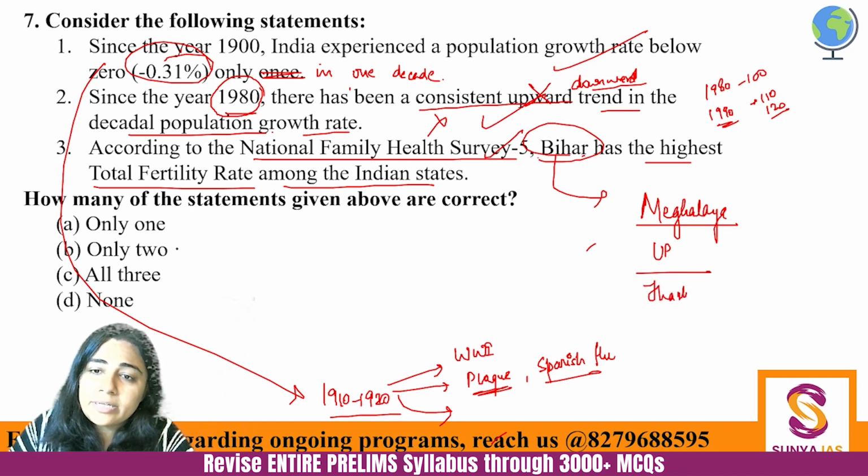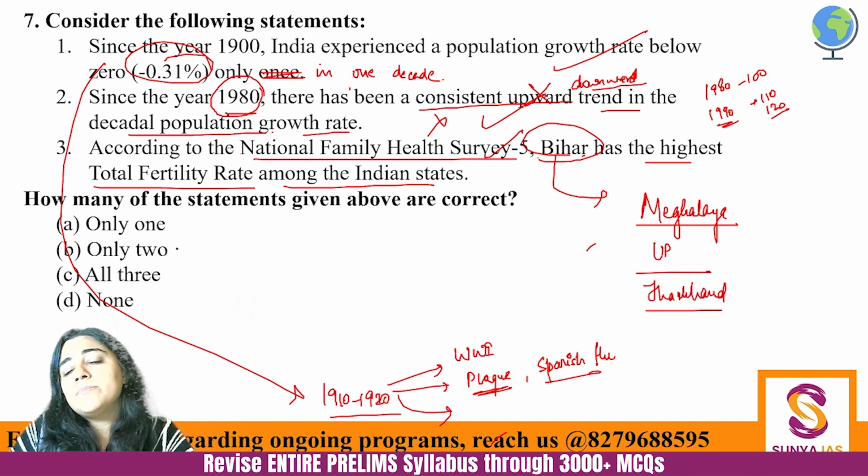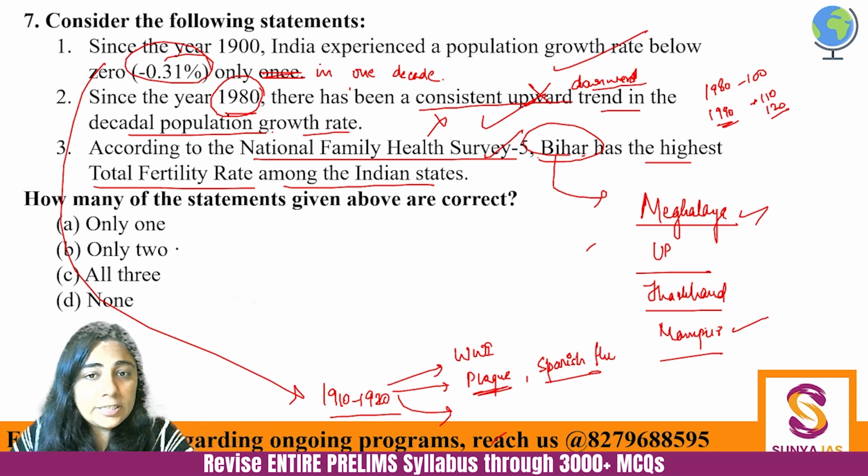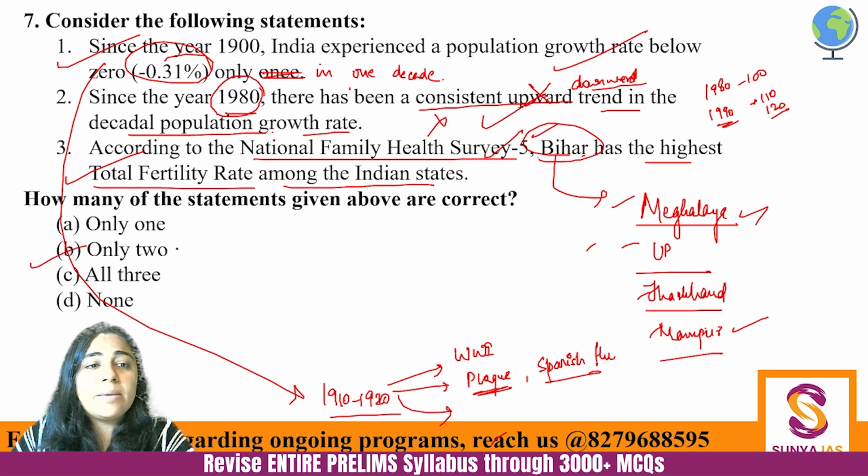Then there is Jharkhand, and then there is Manipur. So overall, there are three north central states, which are Bihar, UP and Jharkhand, and among northeastern states Meghalaya and Manipur have a high total fertility rate. Okay, so these are the highest: Bihar, Meghalaya, UP, Jharkhand, Manipur. So here the third one is correct, the first one is correct, the second is not correct. So only 2 is the answer.